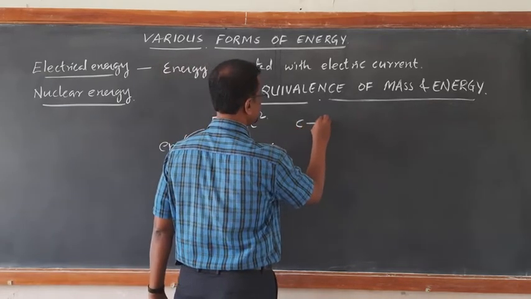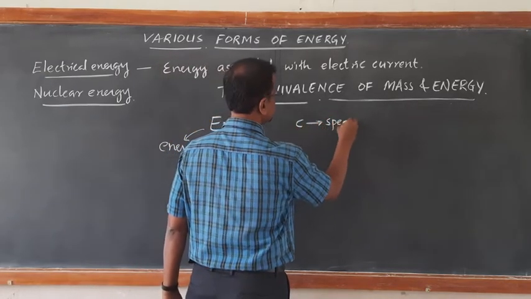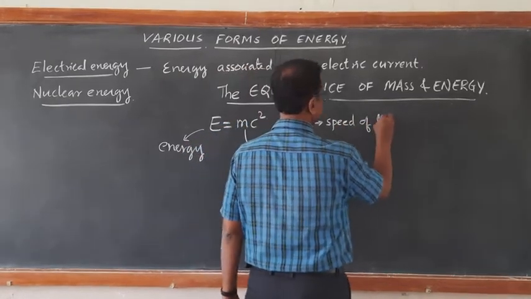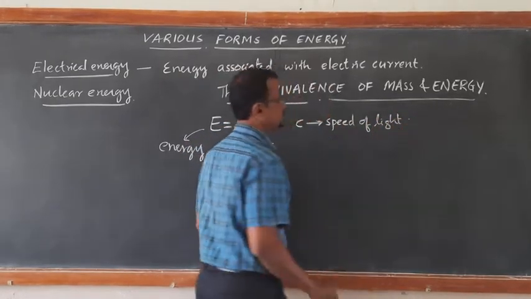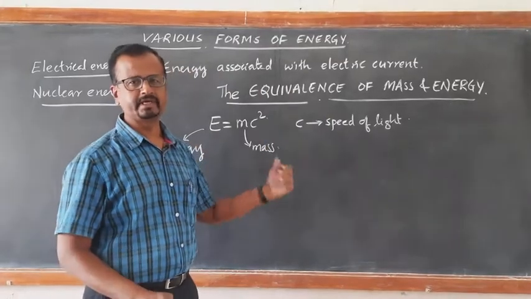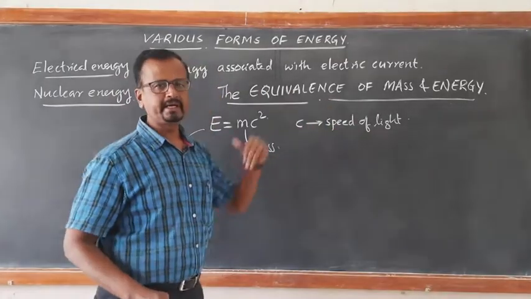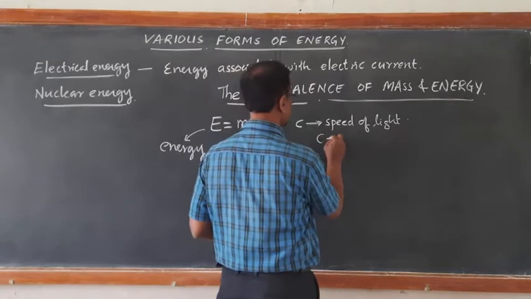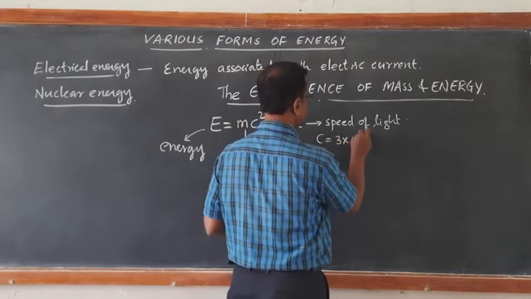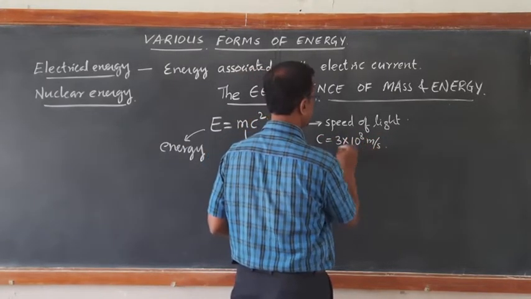c is the speed of light, that is the speed of electromagnetic radiation. c = 3 × 10^8 meters per second.